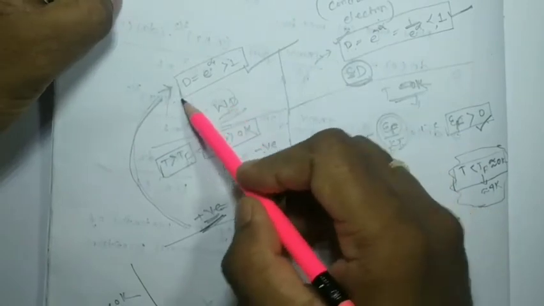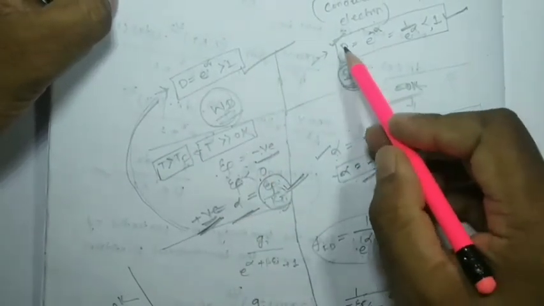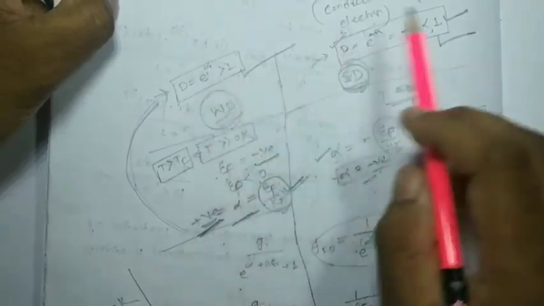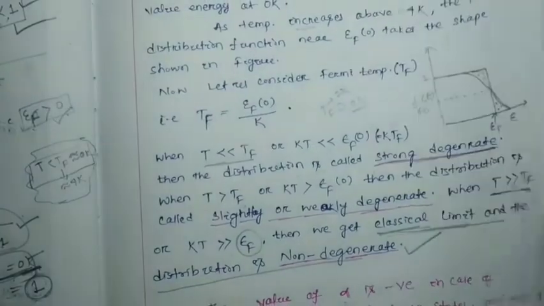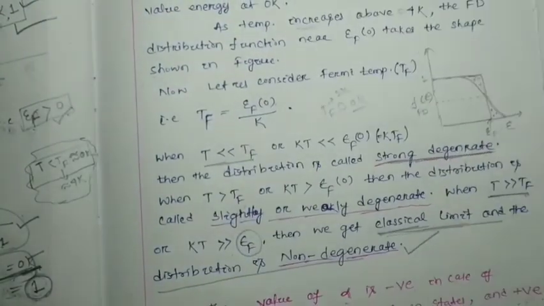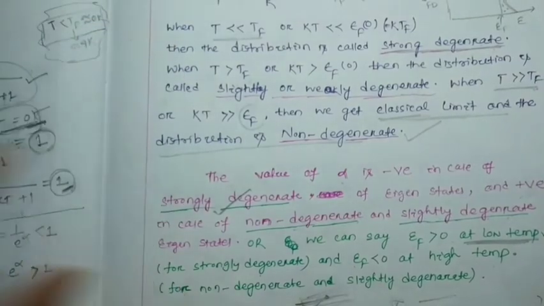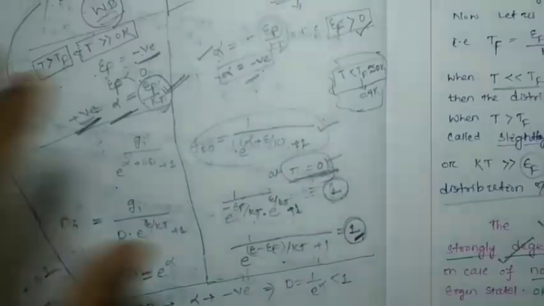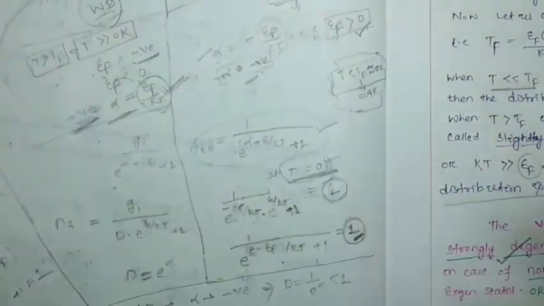So for weak degeneracy, d is greater than 1. For strong degeneracy, d is less than 1. You have to remember that, it will be required in our next step. Okay, so this much we have explained. So what I explained, you may write systematically somewhere in your note, right?